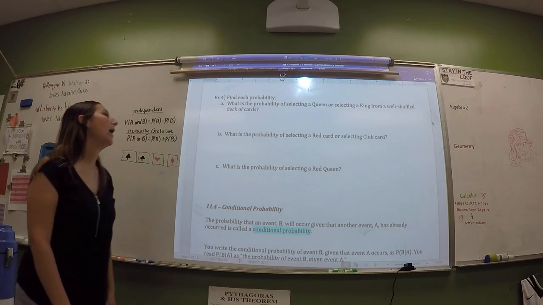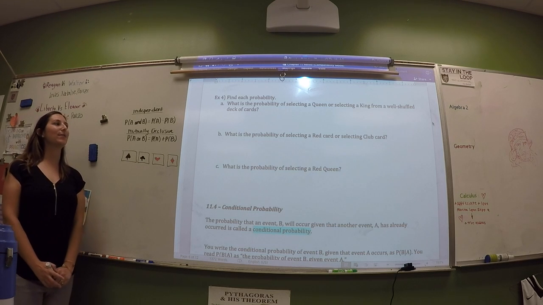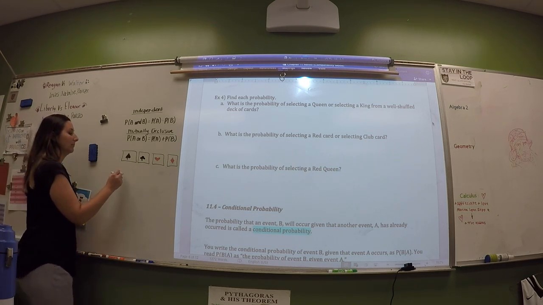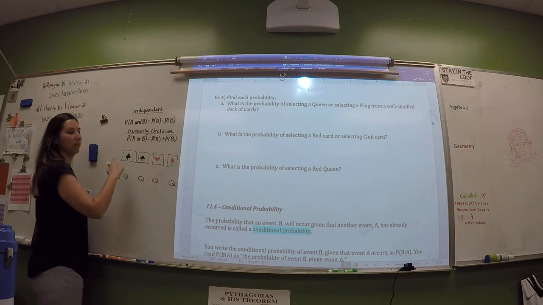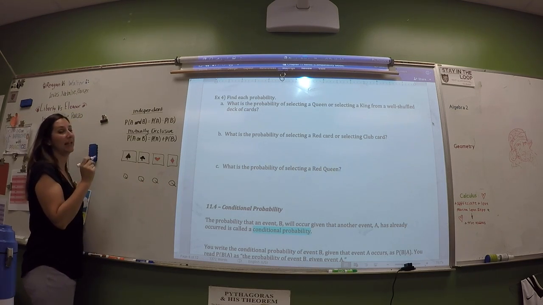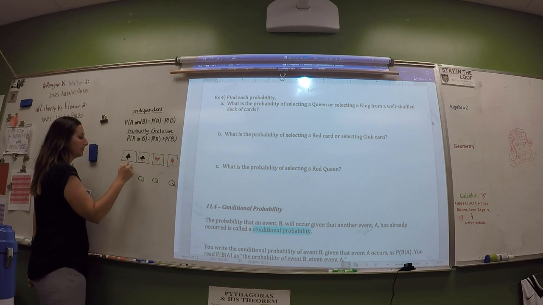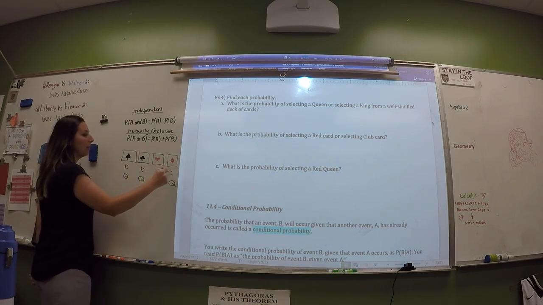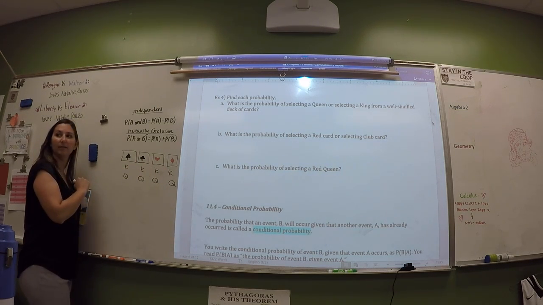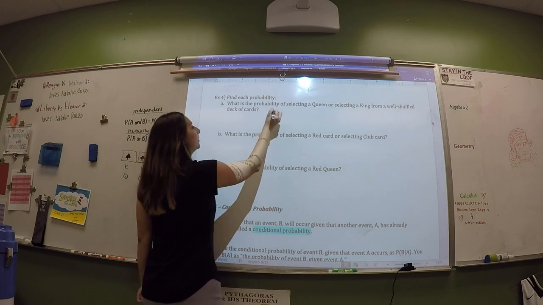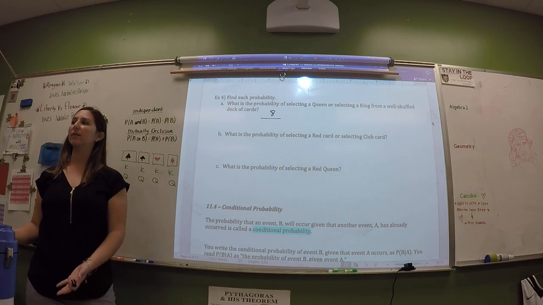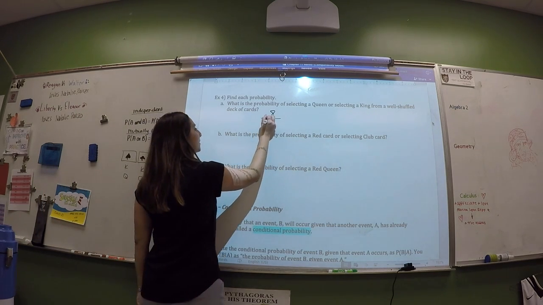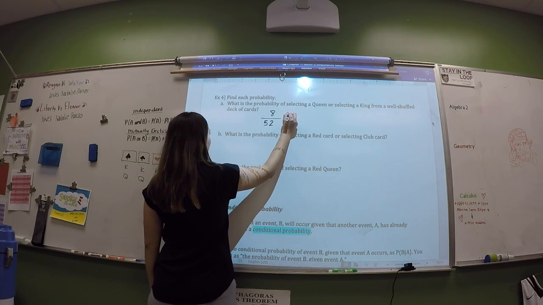How many queens are in the deck? Four, there's 4 because there's 1 for each suit. And how many kings are there? 4. So how many queens or kings are there? 8. Oh, so that was just face cards, my bad. And then how many total cards are there? 54. So it's 2 out of 15.